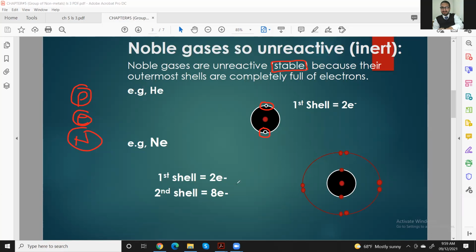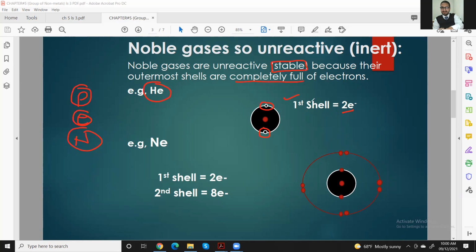We are going to discuss 2 rules. One we call the Duplet Rule and the second is the octet rule. In the Duplet Rule, the atoms whose outer shell needs to complete only 2 electrons. This type of filling or stability only 2 atoms want. One is hydrogen and the second is helium, because the helium outer shell contains 2 electrons maximum, and then it becomes stable. The outermost shell is completely full of electrons, so it becomes stable.